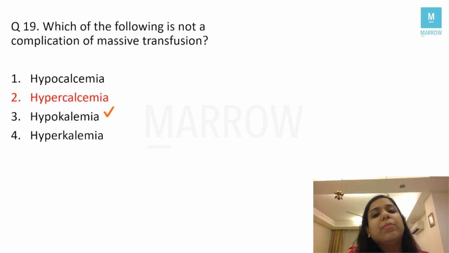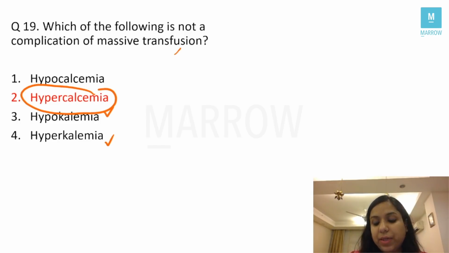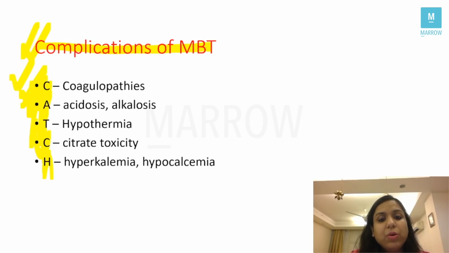Hypokalemia can occur. Why? Because of metabolic alkalosis, right? Hyperkalemia can occur. Why? Because of RBC overload. What will happen? There will be a release of potassium and it will lead to hyperkalemia, right? So the answer in this case is hypercalcemia, correct? So these are the complications.